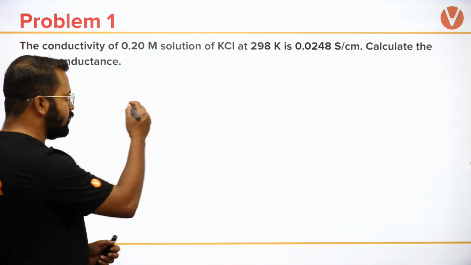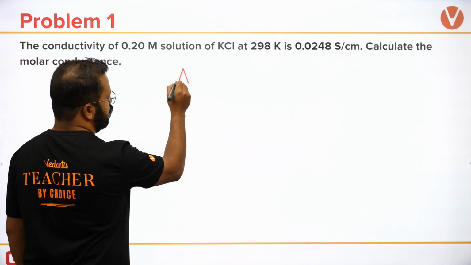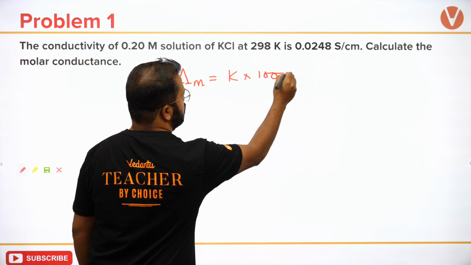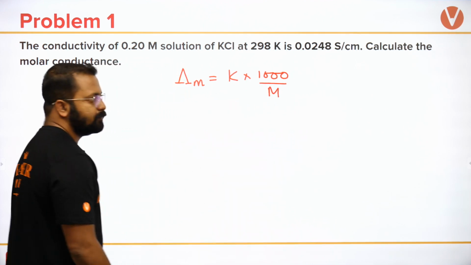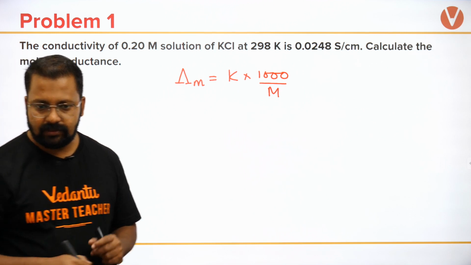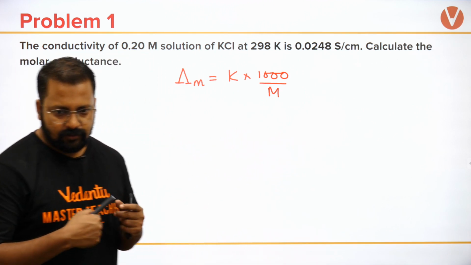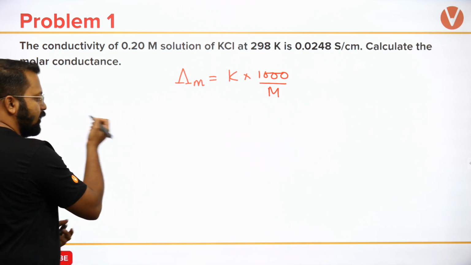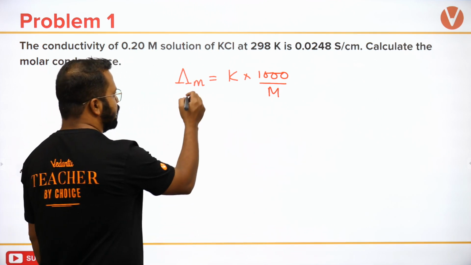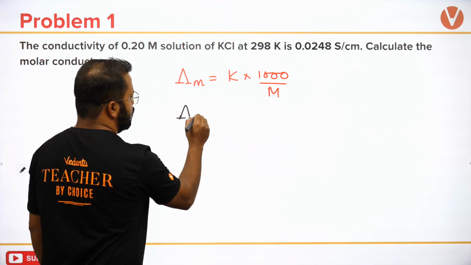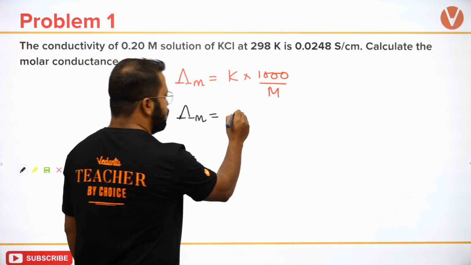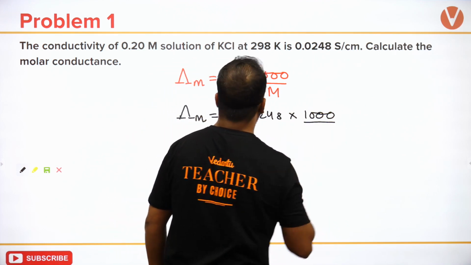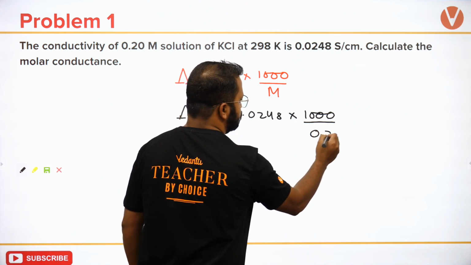So how do we solve this question? I will use this expression: molar conductance is equal to kappa times 1000 by M. Let's see what the answer is. So molar conductance हमें calculate करना है. कप्पा की वैल्यू क्या दी गई है? 0.0248 times 1000 upon 0.2.